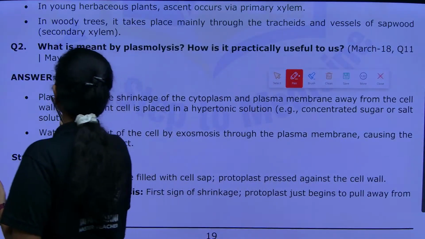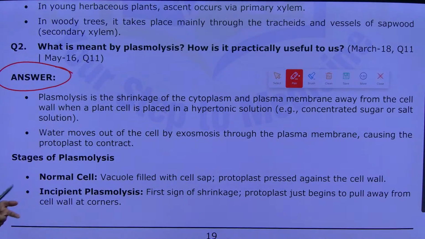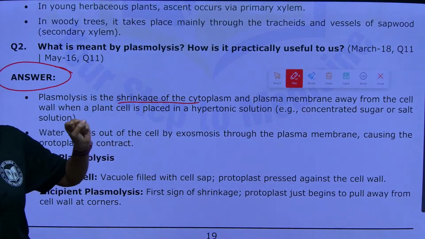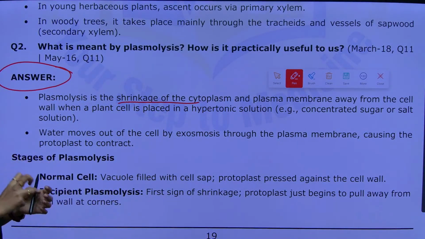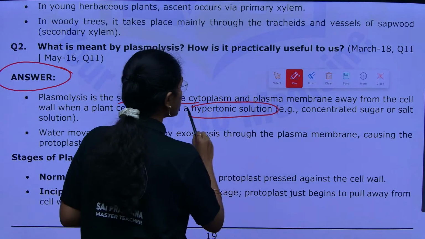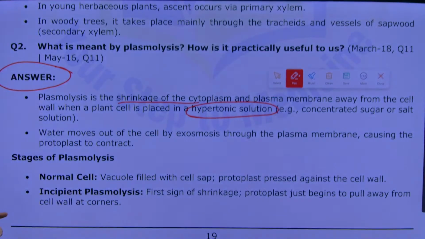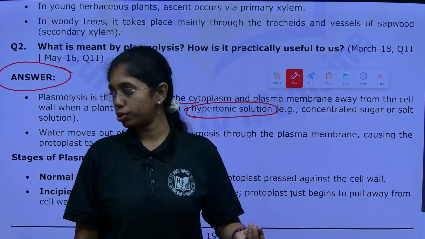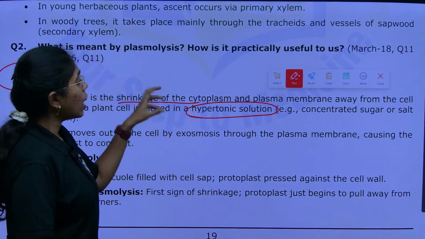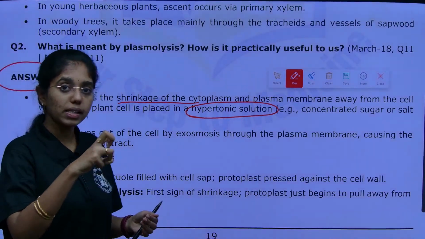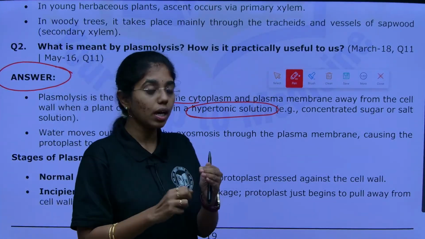Here, first you have to define what plasmolysis is. Plasmolysis is nothing but shrinkage of cytoplasm and plasma membrane away from the cell wall when a plant cell is placed in a hypertonic solution. Hypertonic solution means, for example, any concentrated sugar or salt solution. When a living cell is placed in such solutions, what happens? Cytoplasm and cell membrane will shrink against the cell wall.